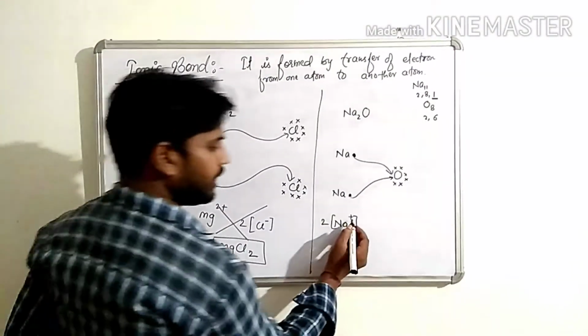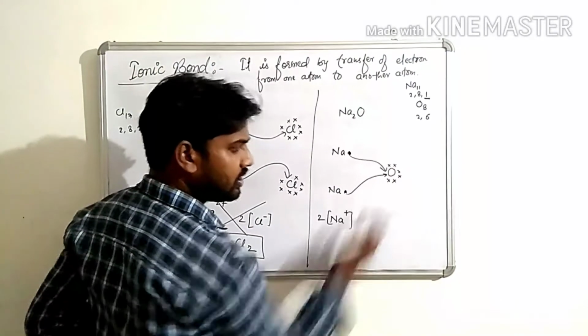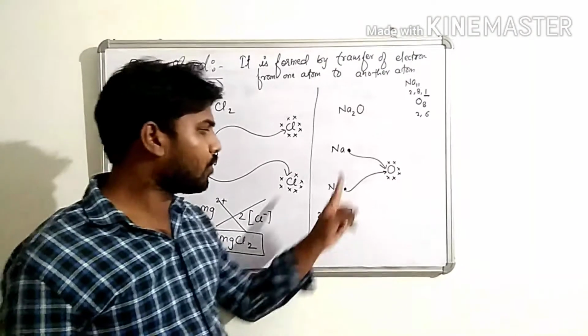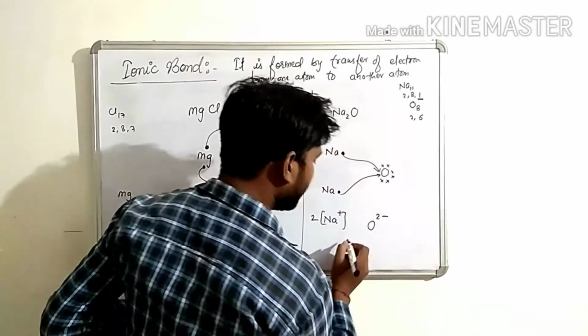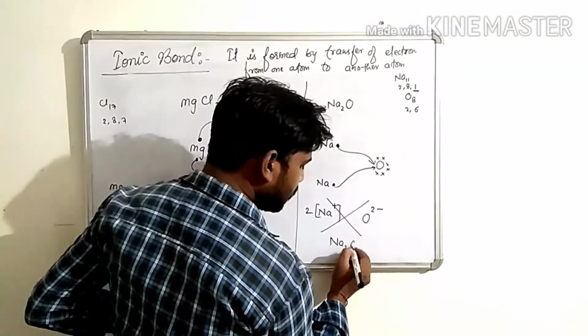So each sodium develops only 1 positive charge. Oxygen accepts 2 electrons from sodium, so oxygen develops 2 minus. Now combine, children: Na2O.